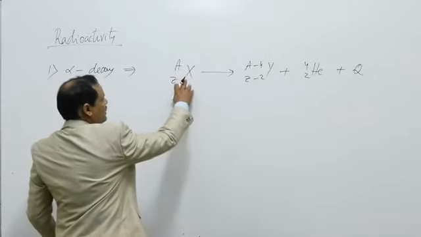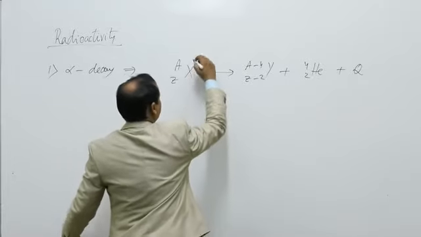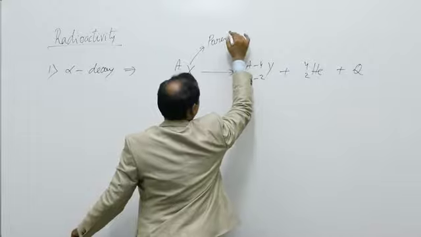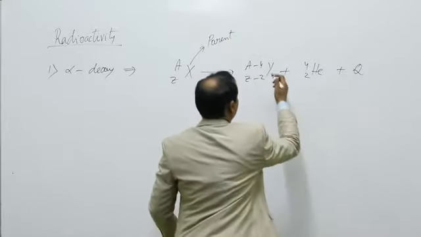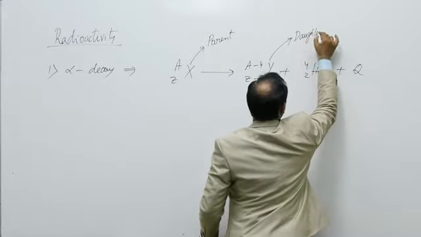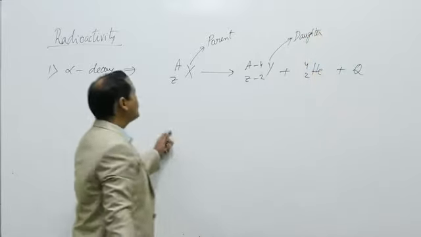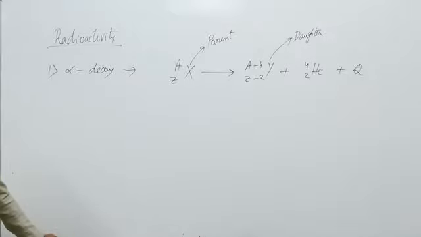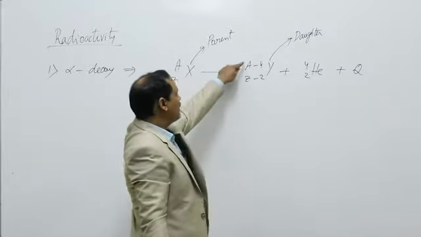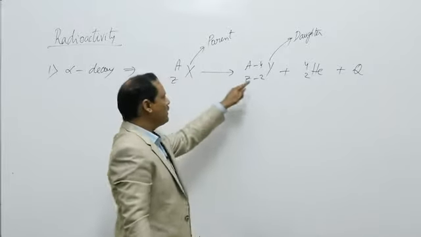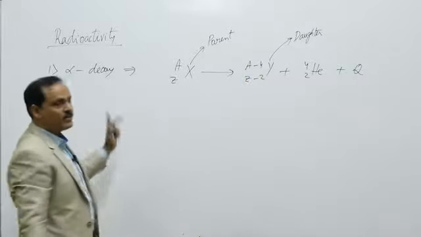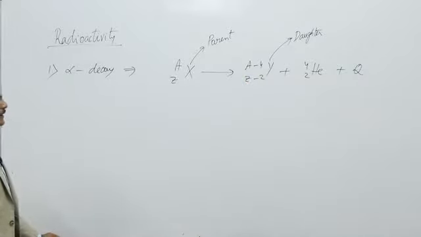The reactant which is converting to product is called the parent nucleus, and the product nucleus is called the daughter nucleus. So X is the parent nucleus, Y is the daughter nucleus. So in alpha decay, the mass number decreases by 4 and the atomic number decreases by 2. So the Y element goes 2 steps left in the periodic table.